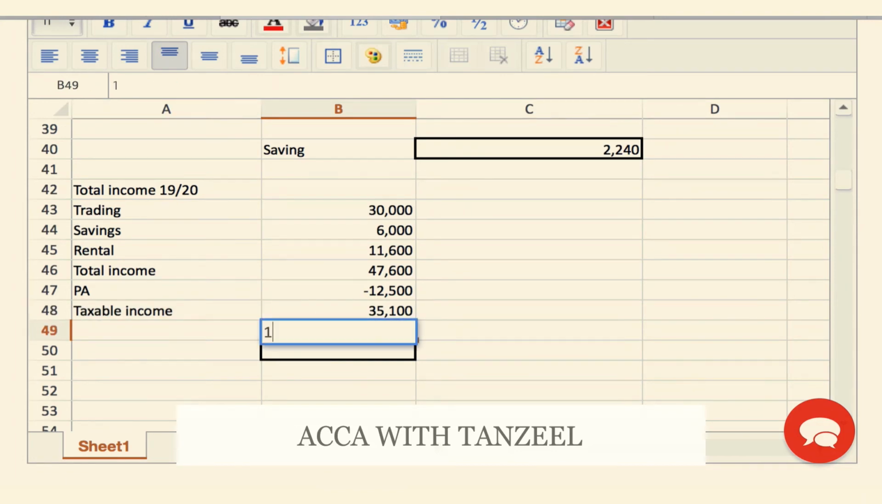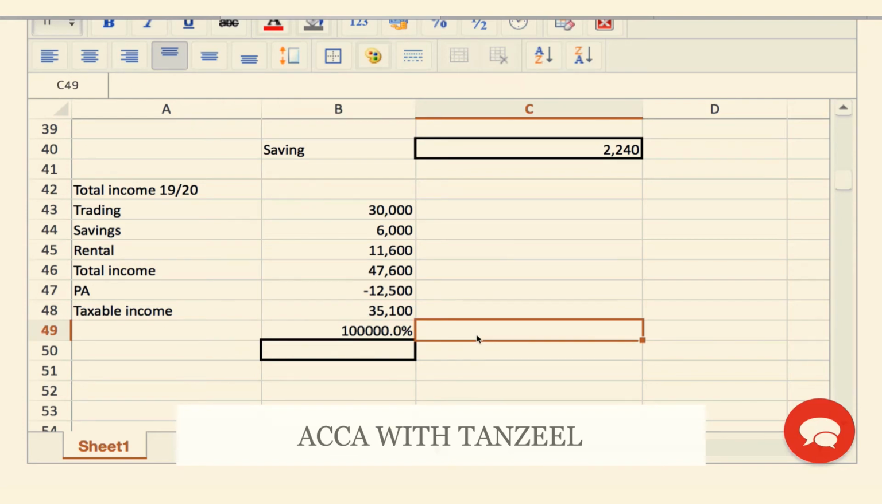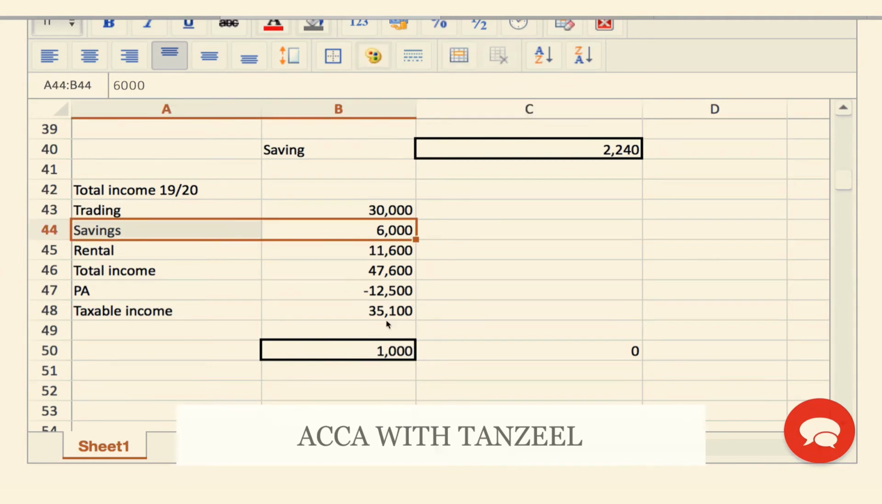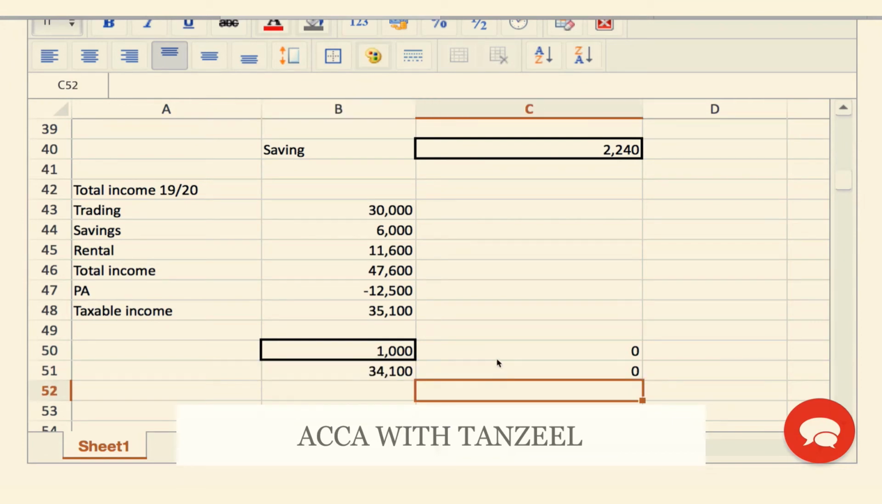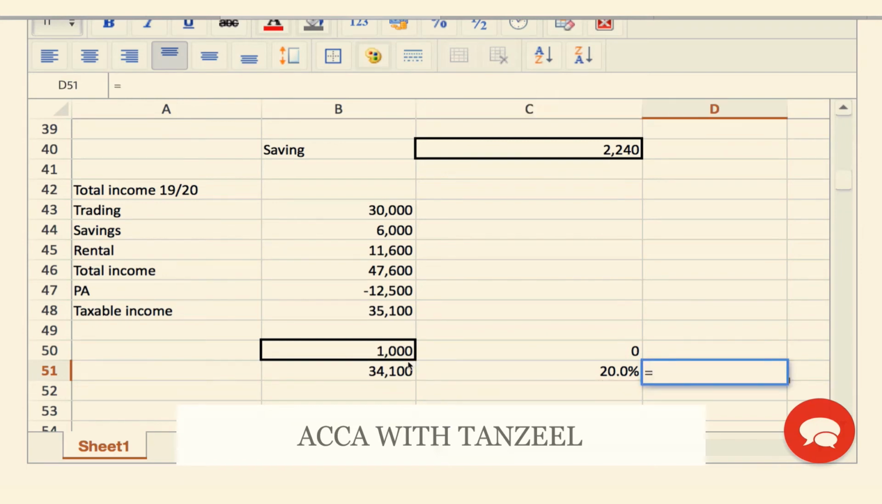Out of this, I will have 1,000 taxed at 0%. Why is that? Because I will get the nil rate band for my savings income over here, and the remaining amount of 34,100 I will have taxed at 20%. So what is this as a percentage? 20%. What's the tax that I'm going to pay? My tax is 6,820.